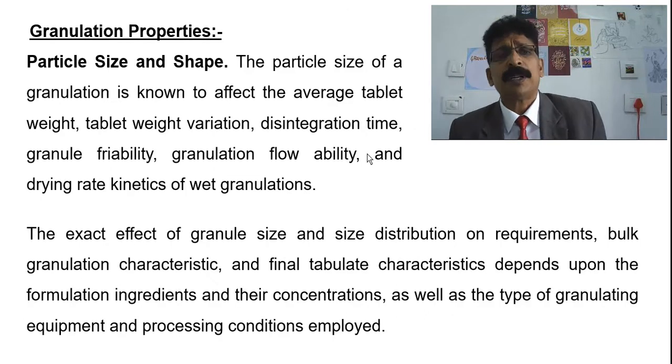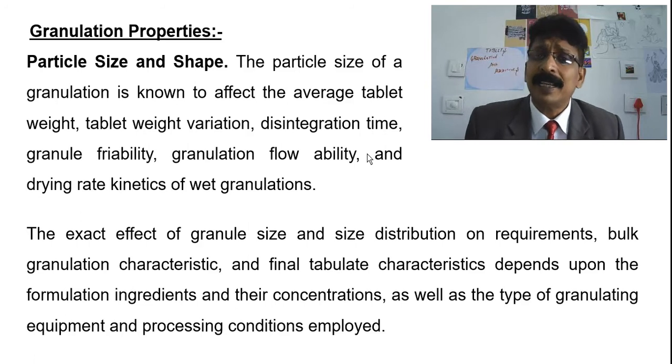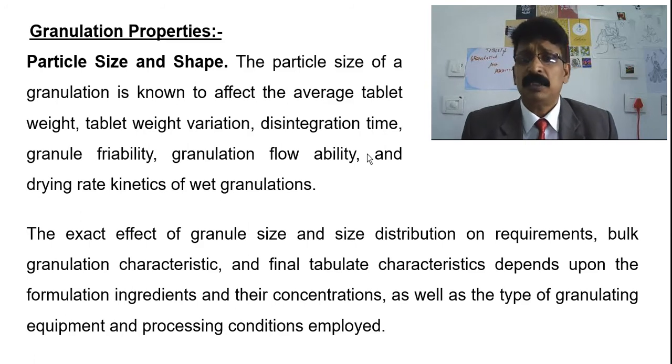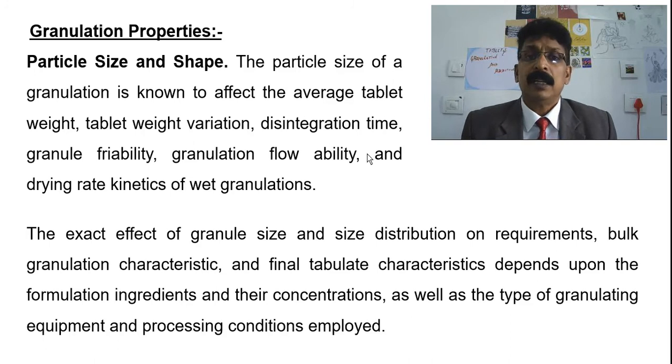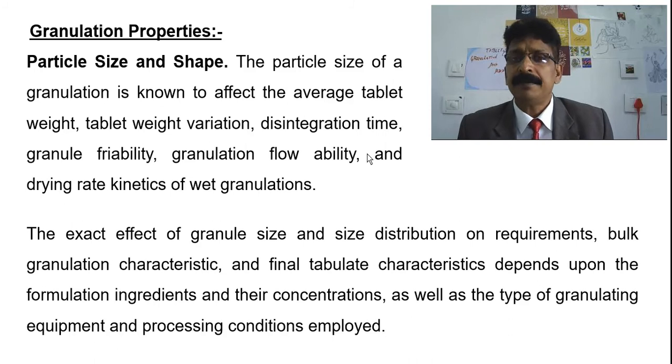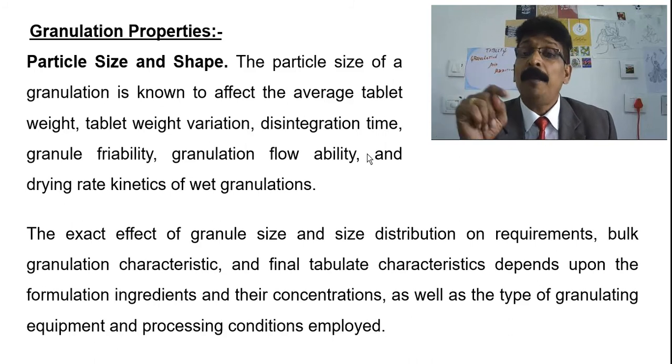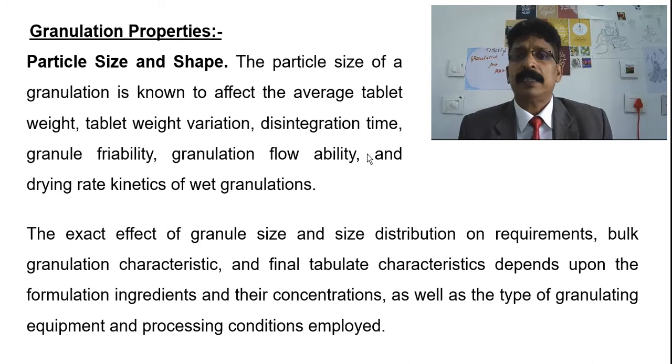This is the important question for the student before going into the subject inside. Granulation properties, particle size and shape play a major role, as we just told. The particle size of a granulation is known to affect the average tablet weight, weight variation, disintegration time, granule friability, granulation flowability, and drying rate kinetics of wet granulations.